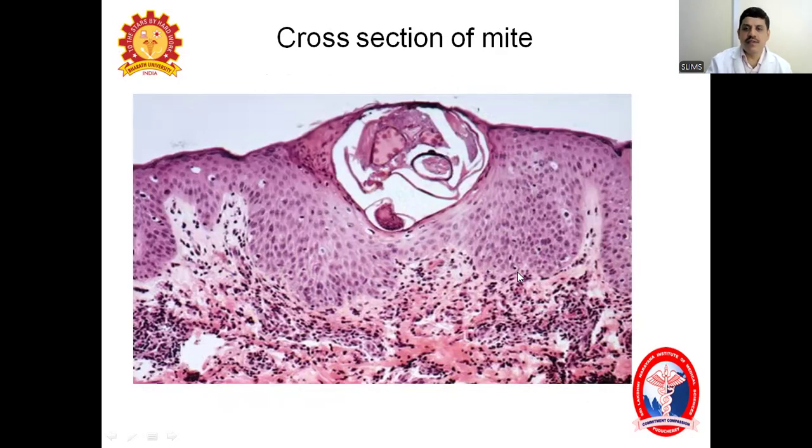This is the cross section, an H&E section of the histopathology, where you can see the cross section of the mite. As you see here, the cross section of the burrow is situated in the superficial part of the epidermis, meaning the stratum corneum or subcorneal layer. You can see the parts of the mite here, in the cross section of the mite in this diagram.